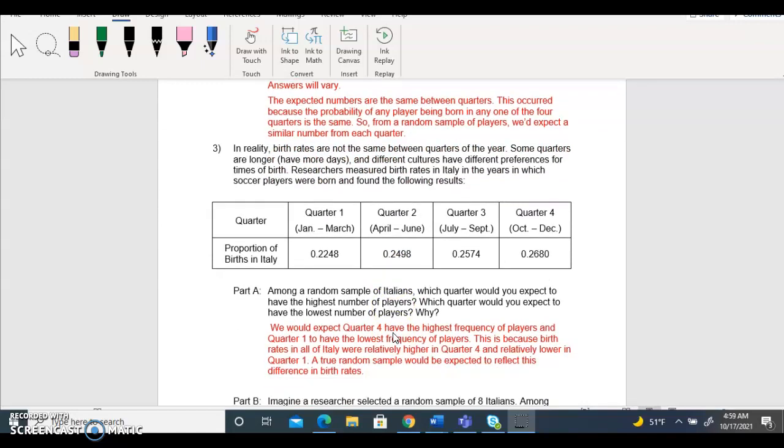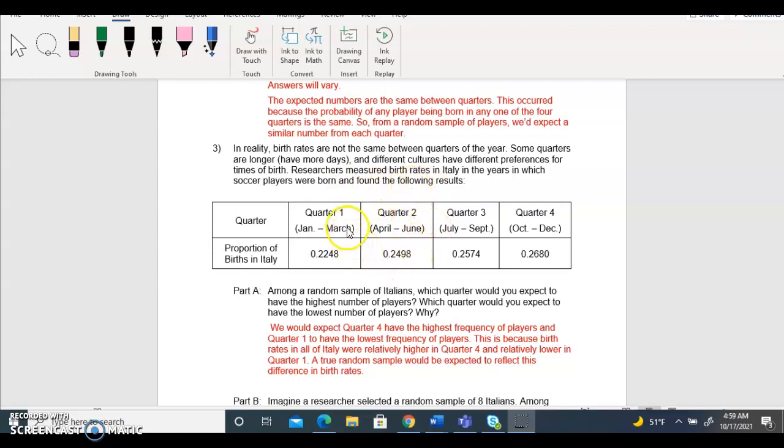If we go for number 3, in reality birth rates are not the same between quarters of the year. Some quarters are longer, which have more days, and different cultures have different preferences for time of birth. Researchers measured the birth rates in Italy in the year in which soccer players were born and found the following results.